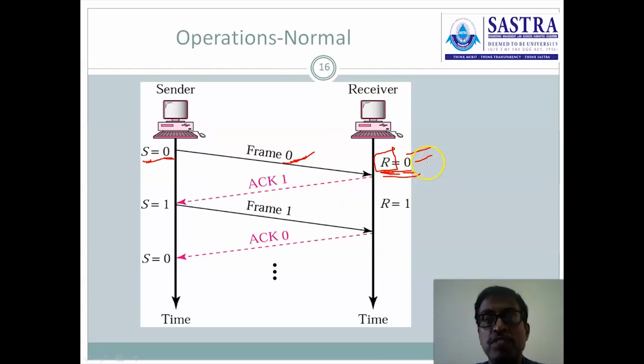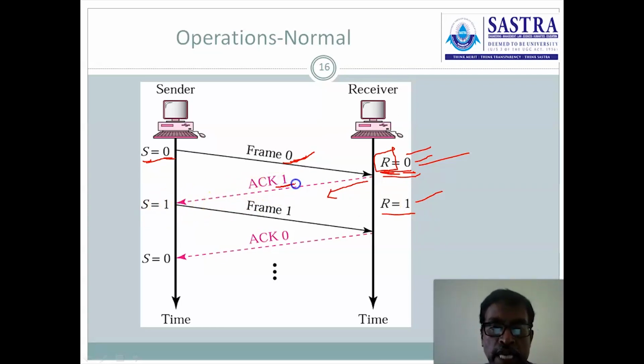And then the frame is received correctly without any corruption. Then it sends the acknowledgement. After issuing the acknowledgement, as we have discussed in the previous algorithm, immediately the R value is incremented. The next sequence number is assigned, R equal to 1. It means the 0th frame was received correctly, and it is expecting frame 1. That acknowledgement is transferred here.